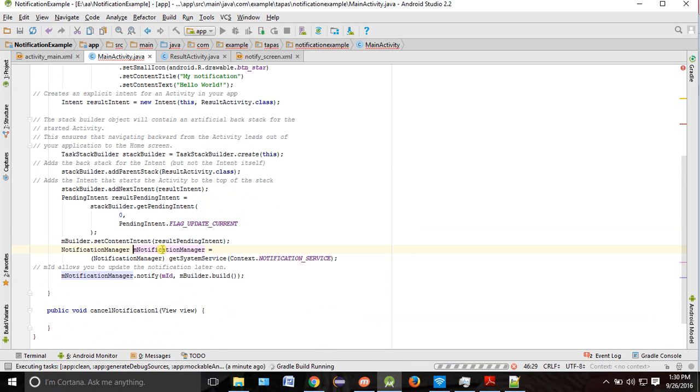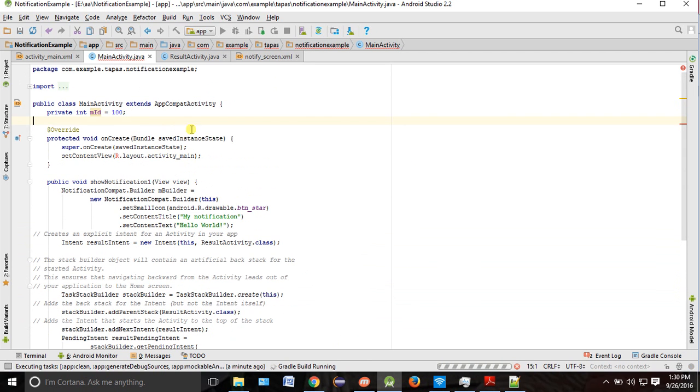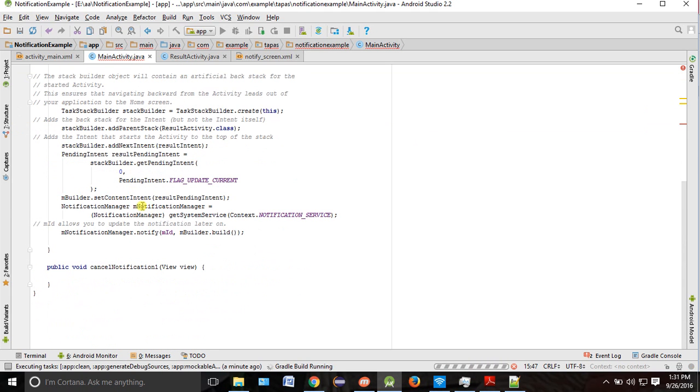Okay, so what you do, you make this an instance variable. Just copy it and put it on the top, so that you can use it whenever you require it. Otherwise in another method you cannot use it, right? So you have to make it global, or not global. In Java it is called an instance variable. So we'll go and create the instance variable. We'll remove it.